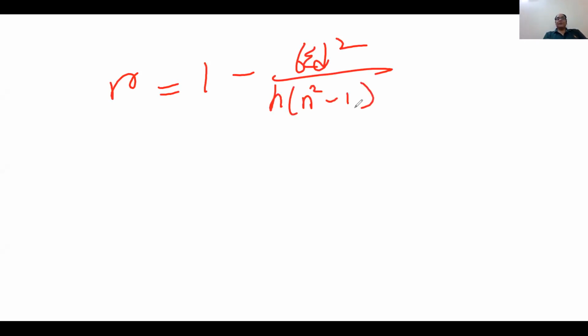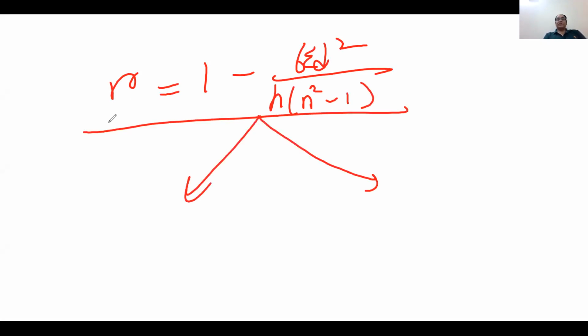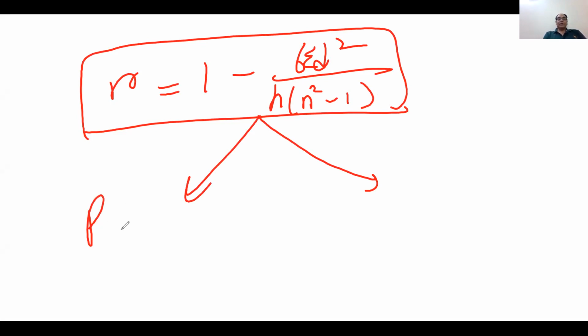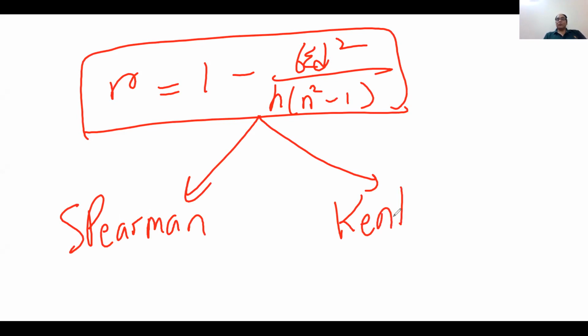So the rank correlation, which is calculated by this formula, has two variations. One is known as Spearman correlation, and another is Kendall-Tau.